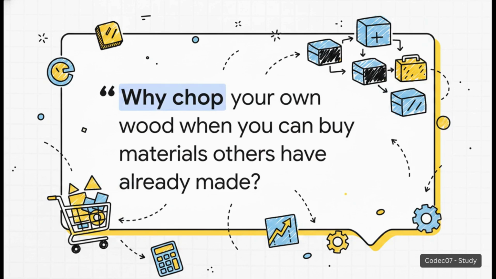There's an incredible quote from the source material that sums this up perfectly. Why chop down your own wood when you can go to Home Depot to buy materials others have already made? In programming, you can literally import libraries of pre-written functions that other developers have generously shared. It's exactly like walking into a digital Home Depot and grabbing a fully built math package off the shelf. You just plug their brilliant work straight into your own code.